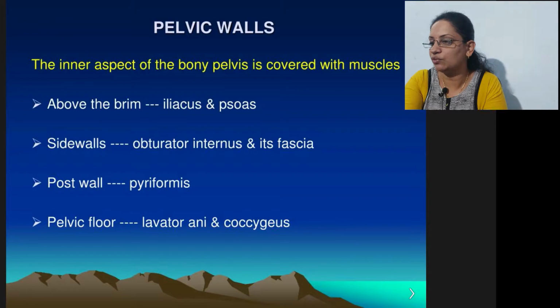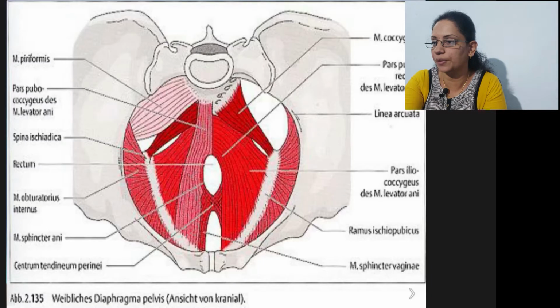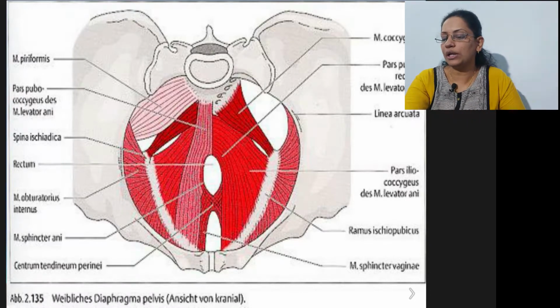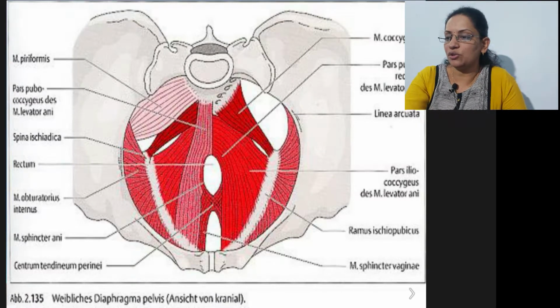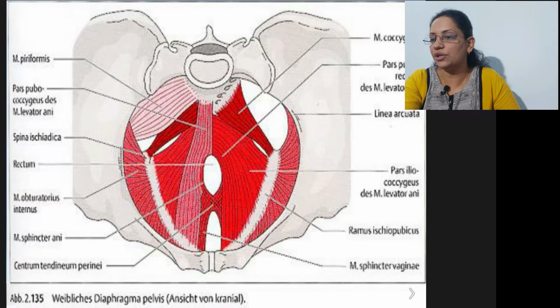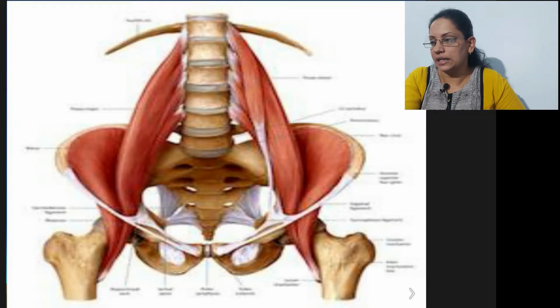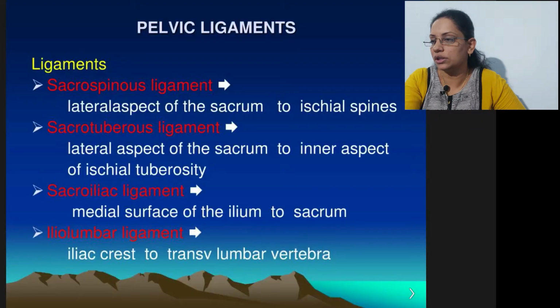These are the pelvic walls. Above the brim, these are the things, and the side walls, posterior wall and pelvic floor. This is actually in detail about the pelvic muscles and other things. You don't have to go in detail about this, but you have to know the normal shape of the pelvis, what the bones in the pelvis are, and how the baby has to travel through the pelvis. This is again the bony passage of the pelvis with other things.